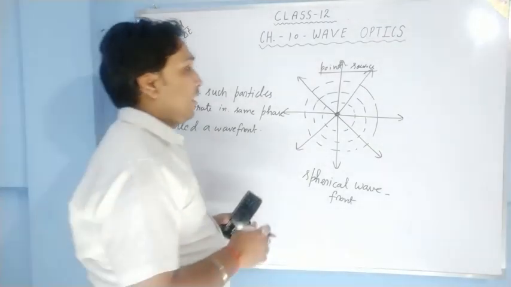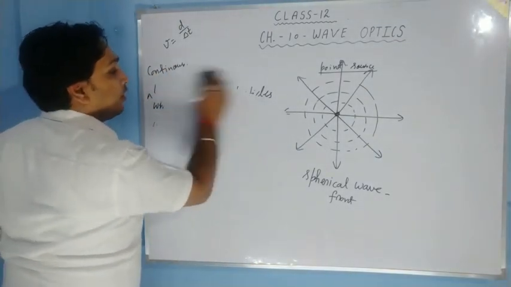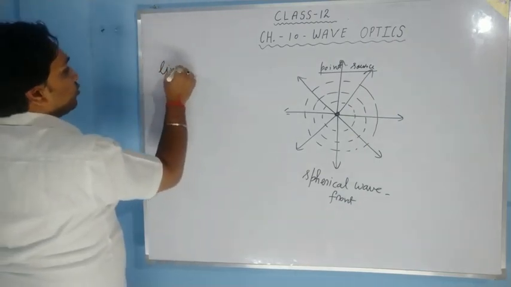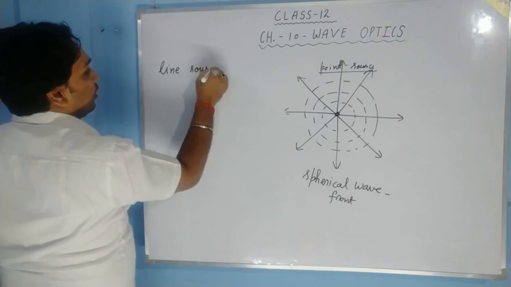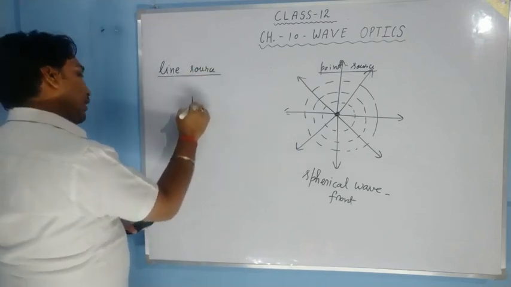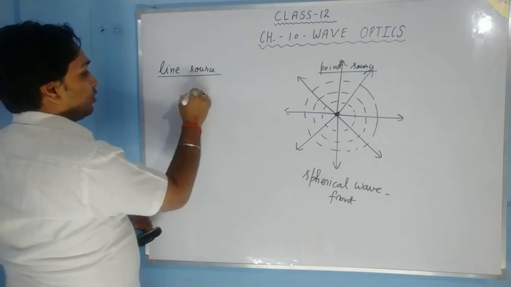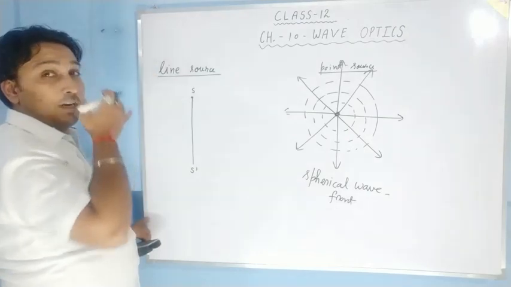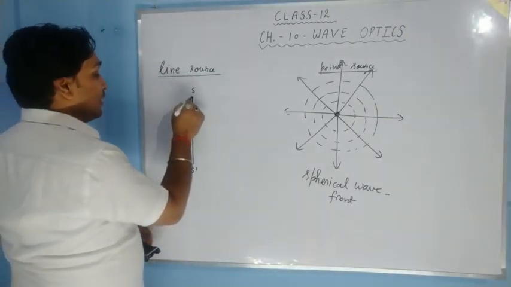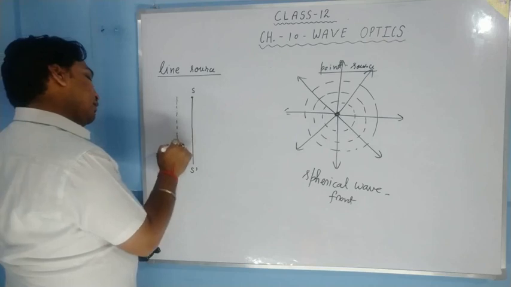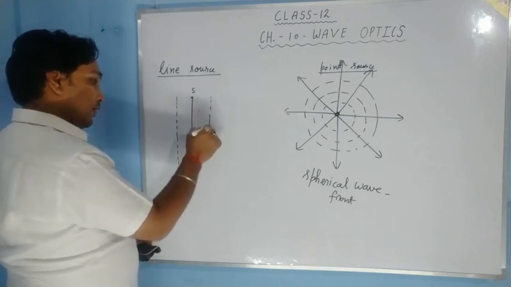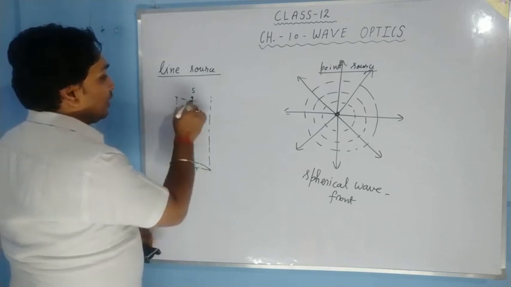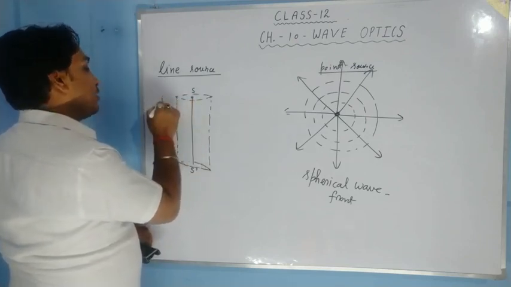Okay. Now, if the source is a line source of light, suppose this is your source, SS dash, everywhere the light is illuminating from the source. Now what happens? If we draw a surface which remains equidistant from the source, then the surface will be a cylindrical surface.